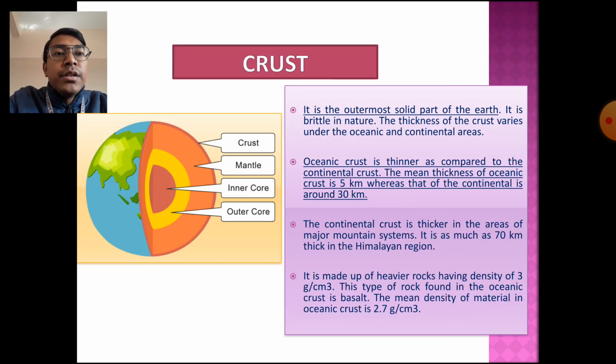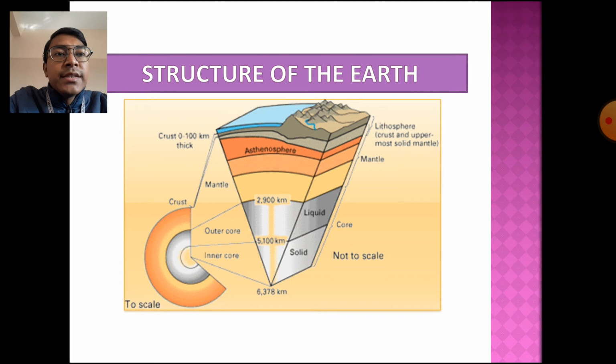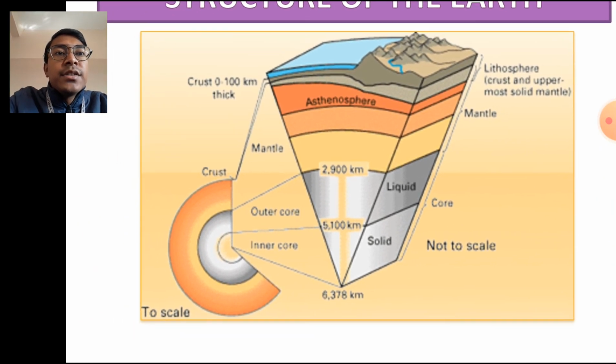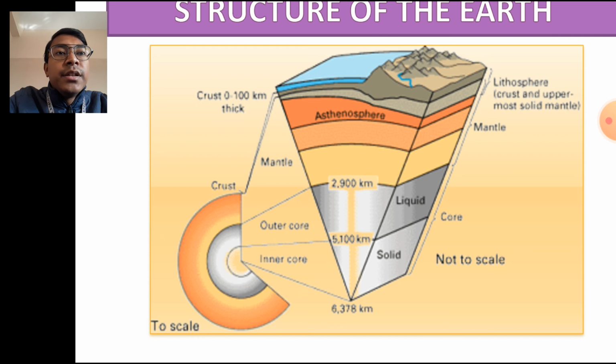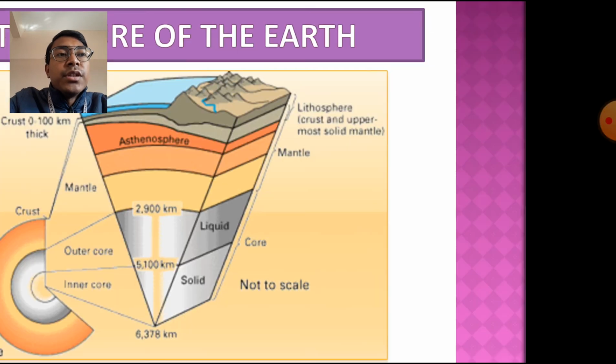So here you can see in this diagram that the crust is there, 0 to 100 kilometer thick. It ranges depending upon the continental areas and all, and then we have the mantle, from this 100 kilometer to 2,900 kilometer. This is again divided into two parts, the upper mantle and the lower mantle. The upper part of the mantle is the asthenosphere, which is where the magma is. This upper part and the crust together form the lithosphere.